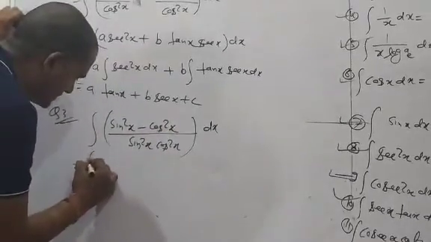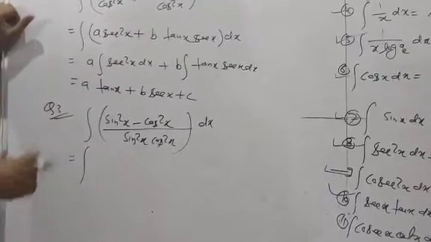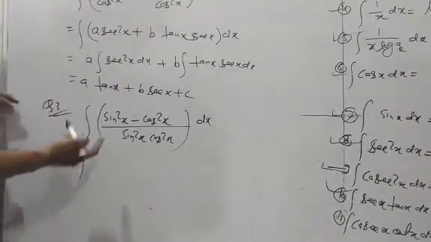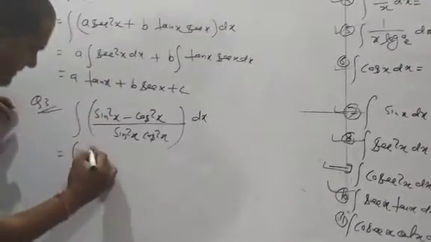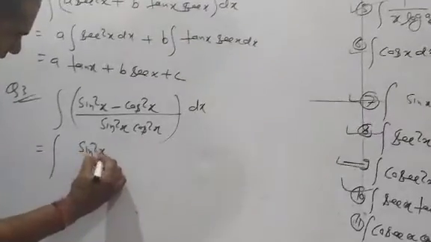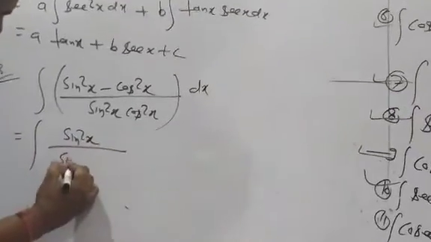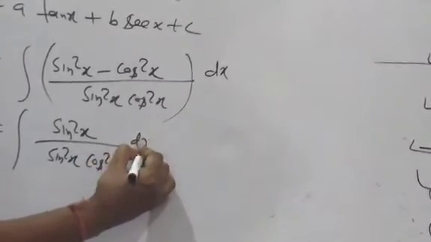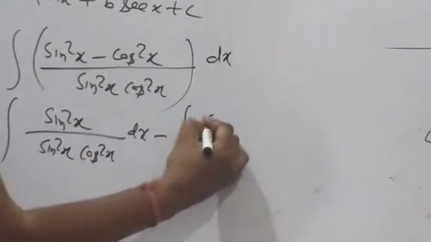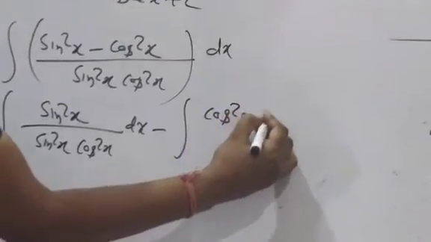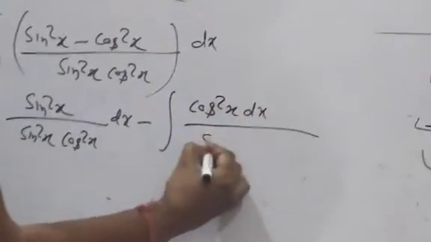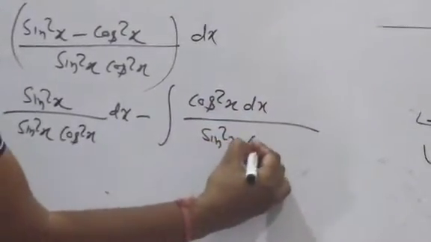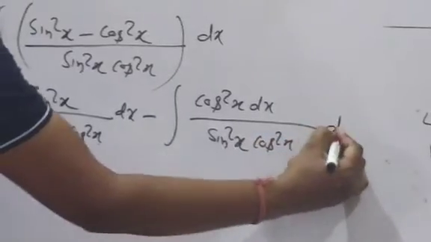Therefore, now going to split, going to break into possible terms. Sin square x upon sin square x into cos square x dx, minus cos square x dx upon sin square x into cos square x dx.